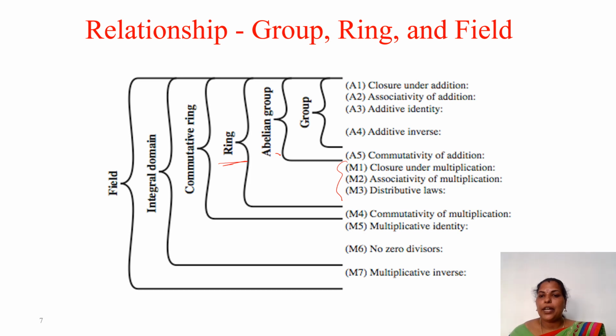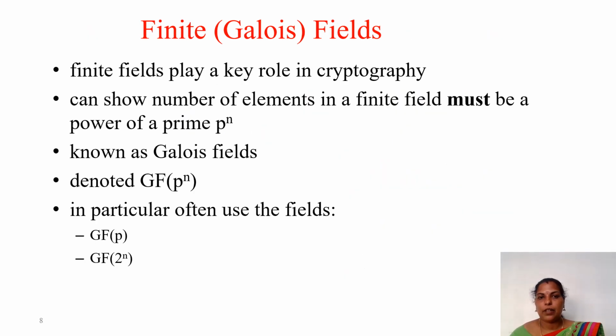Then commutativity of multiplication, we call it a commutative ring. Then multiplicative identity and no zero divisors, we call it an integral domain. Then integral domain plus multiplicative inverse, we call it a field. So this relationship we have to keep in mind.